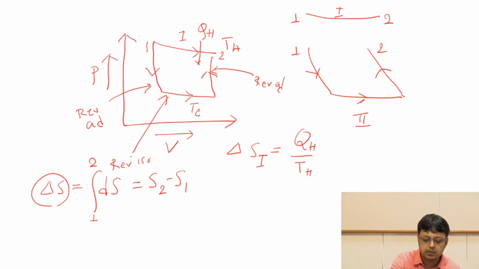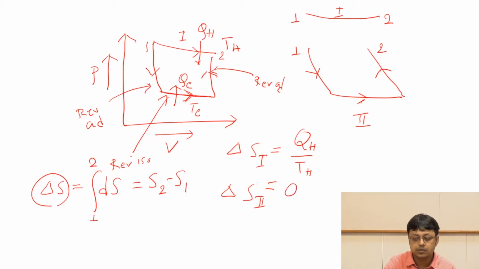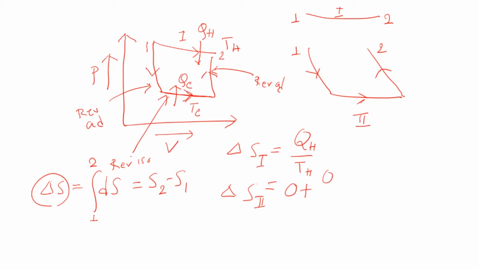Now see here that we are doing a reversible expansion here. So unlike the Carnot cycle, there will be a heat absorption. Suppose this is QC. Now for the second step, delta S2 actually has 3 sub-steps. The first sub-step is adiabatic, so the entropy change will be 0 because heat change is 0. Second, heat withdrawn from the surrounding is QC, which will be divided by TC, and then we have again 0. So together we have something like QC divided by TC.